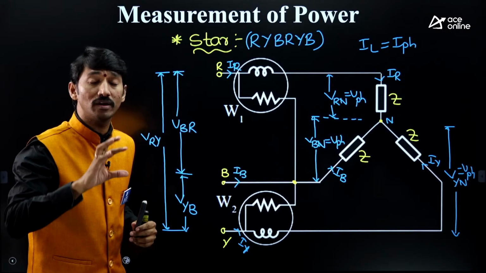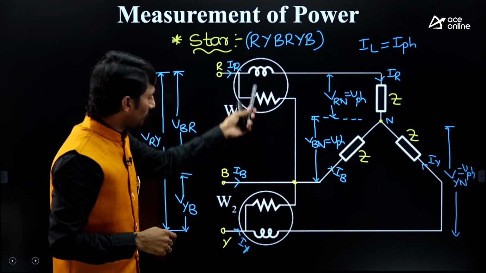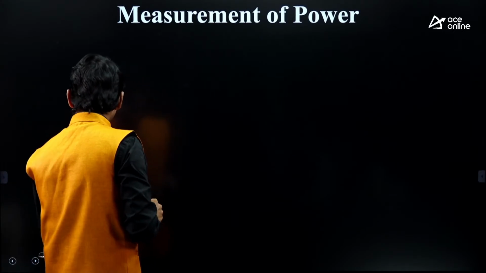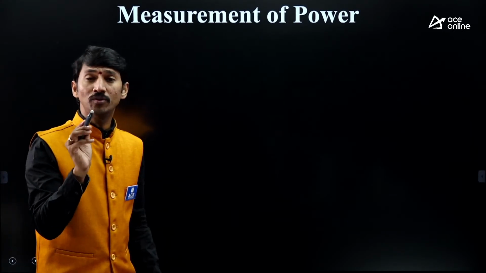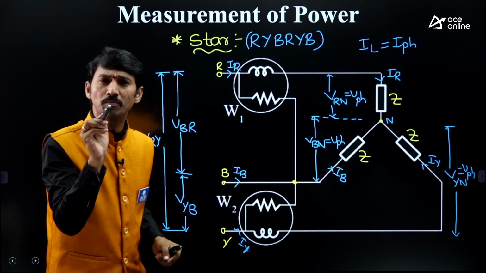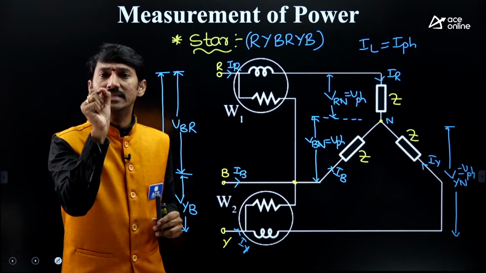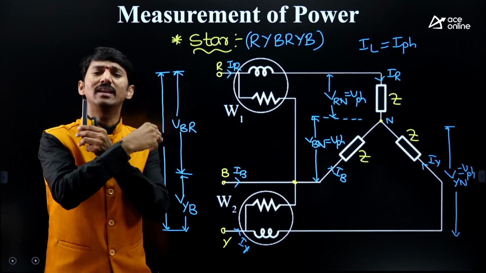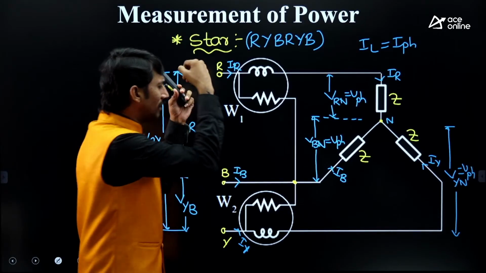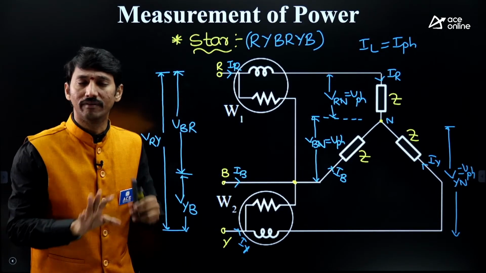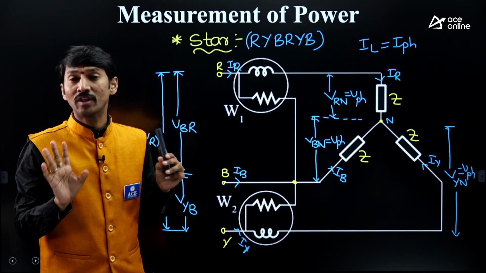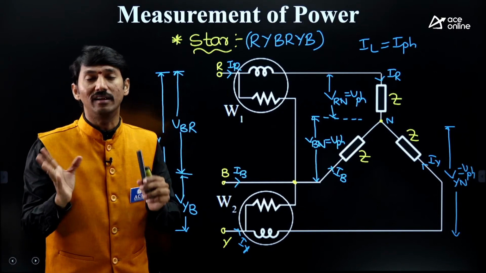But our topic is power measurement, so we have to write wattmeter readings. Kindly focus here. In order to get the wattmeter readings, you need to understand where the wattmeter is connected. This is the key point to solve any question related to wattmeter reading. Whatever complicated diagram is given, don't be afraid of that entire diagram. Don't get disappointed, don't get deviated.